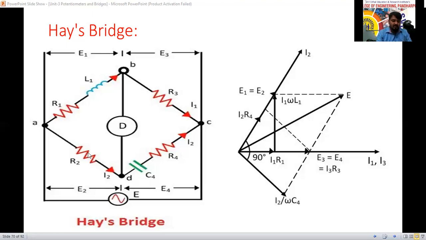But for the fourth branch, the capacitor and resistance were connected in parallel, but now these two are connected in series. So how does the circuit change, and what is the formula? We can see that here now.